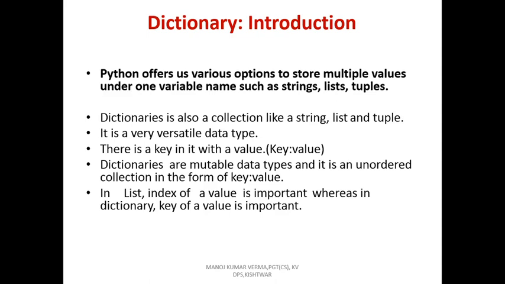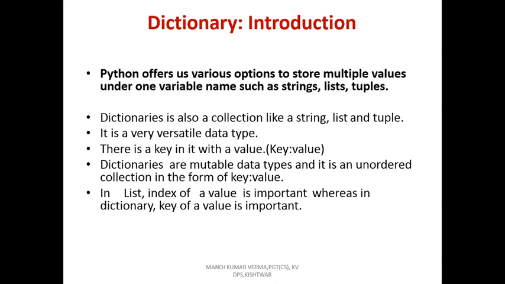List is a mutable data type. Tuple is an immutable data type. Dictionary is also a mutable data type. That means the value of a dictionary we can change, but the key we cannot change.